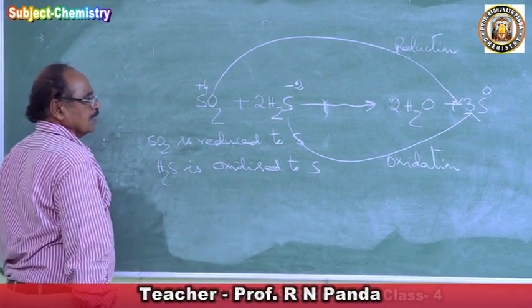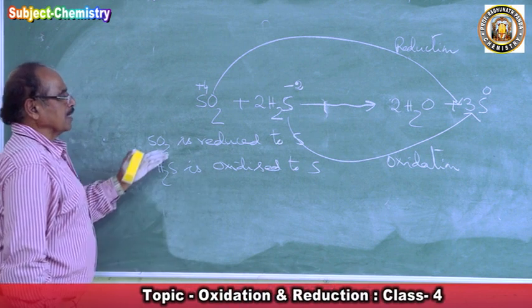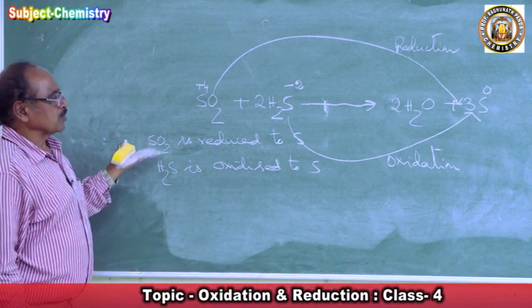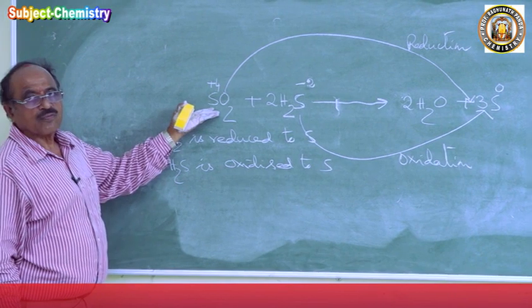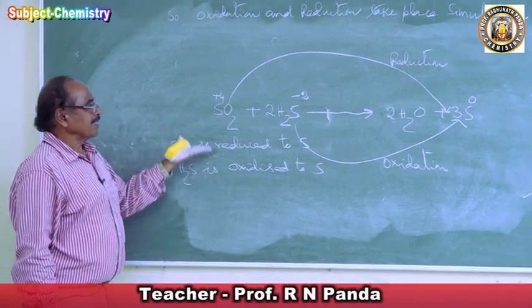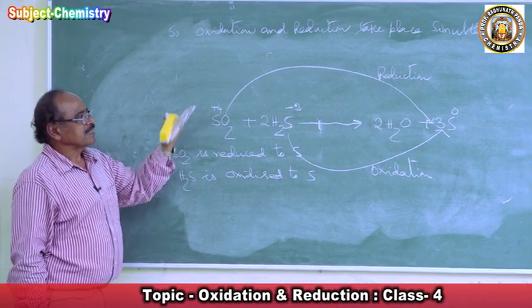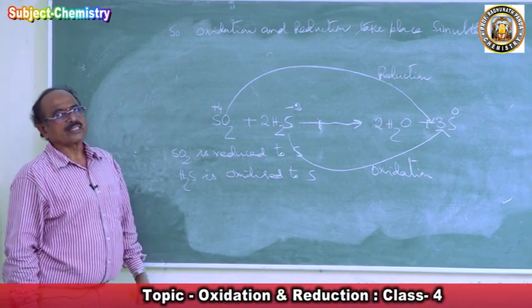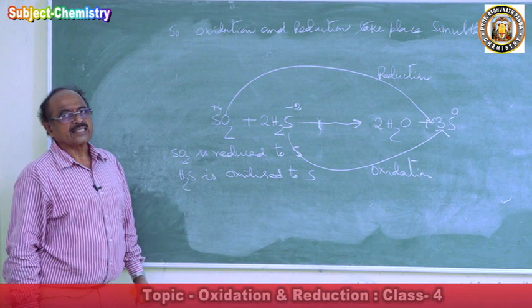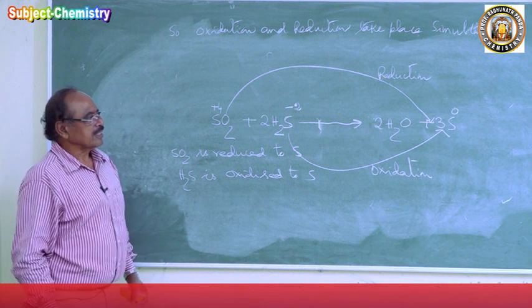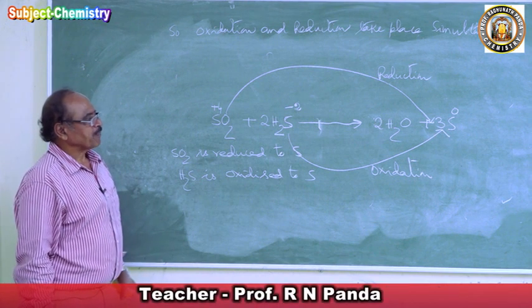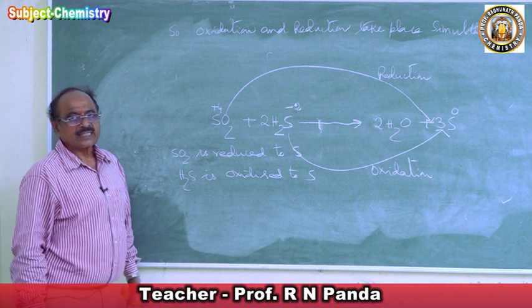So this is an example of a redox process. Oxidation of H2S and reduction of SO2 are simultaneously taking place. Those reactions in which oxidation and reduction take place simultaneously are called redox reactions.